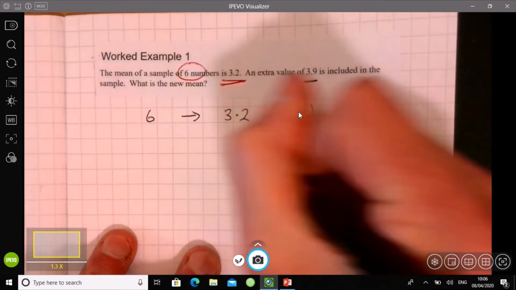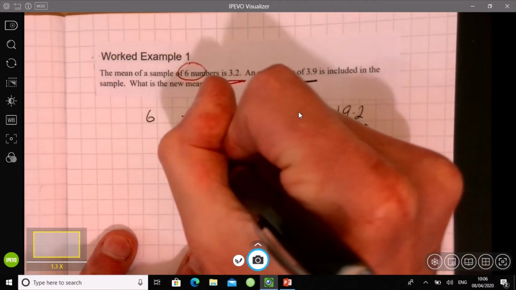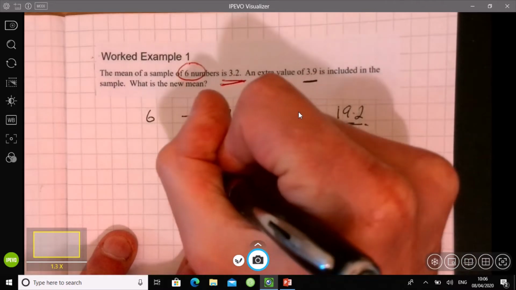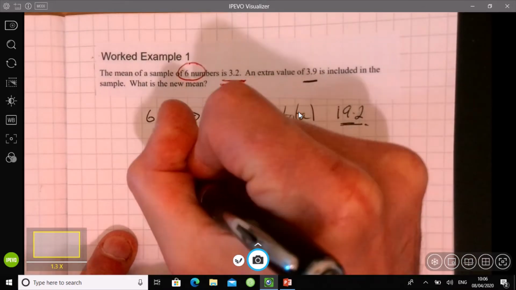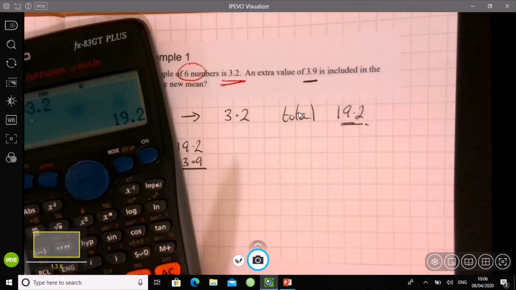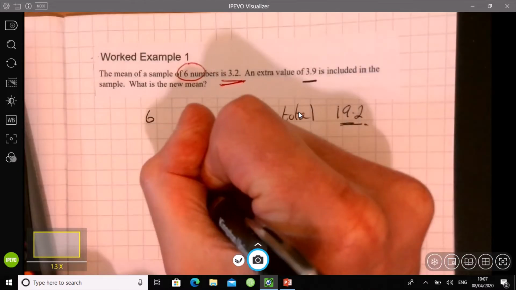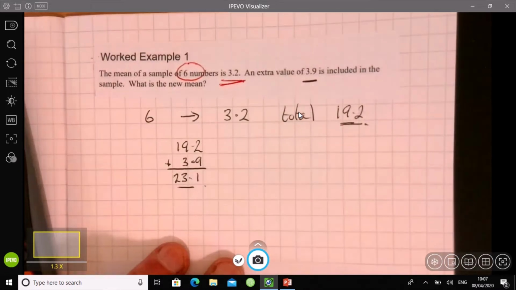So let's take 19.2, the total of the 6 numbers, and add 3.9. That's 23.1.